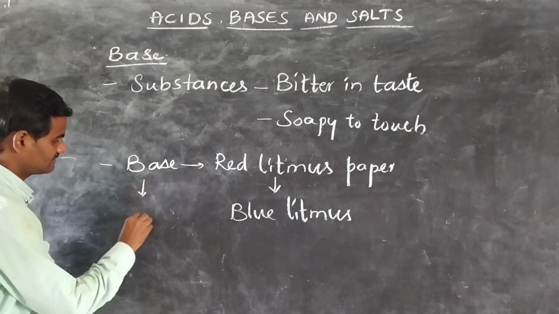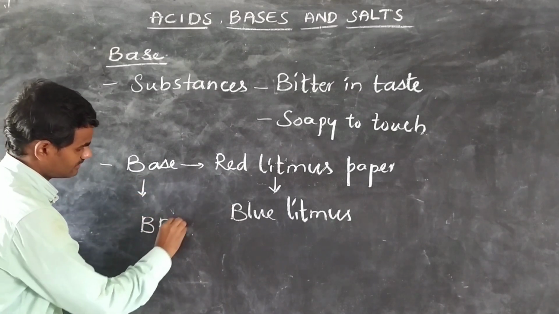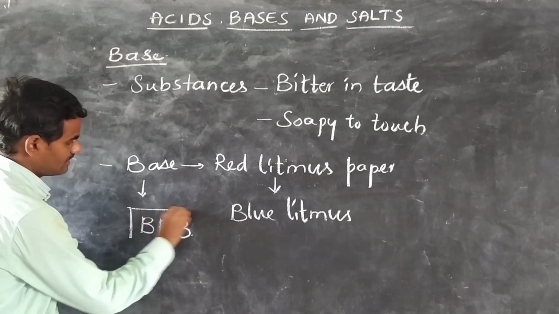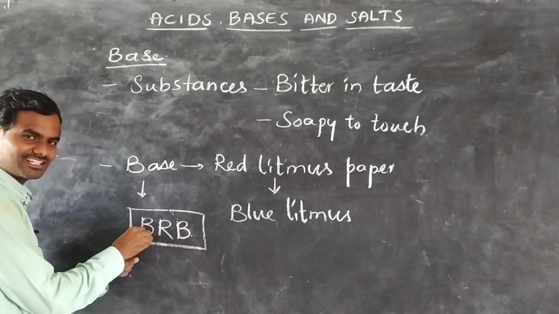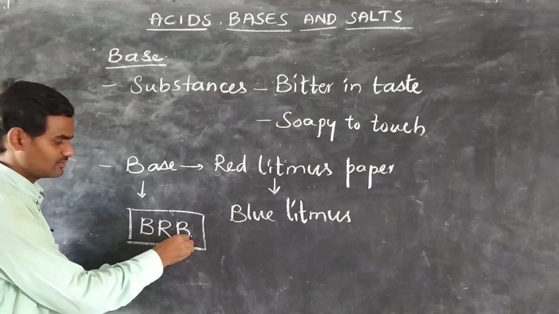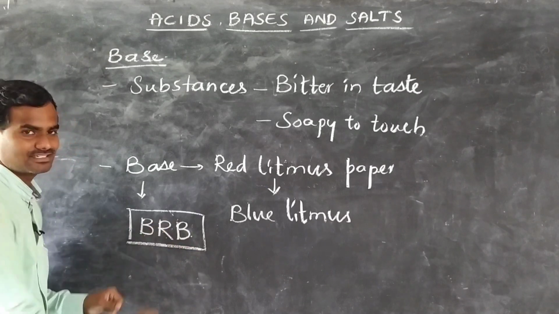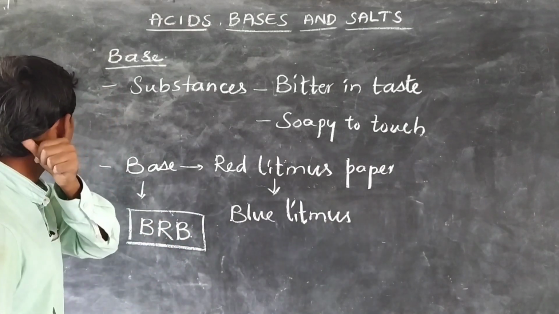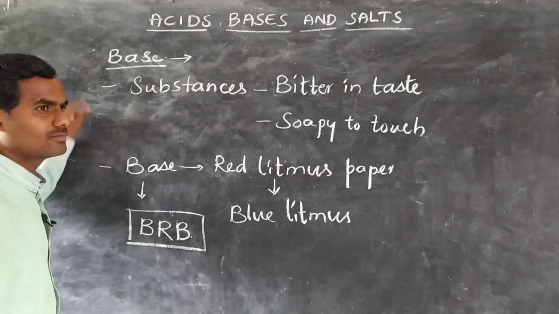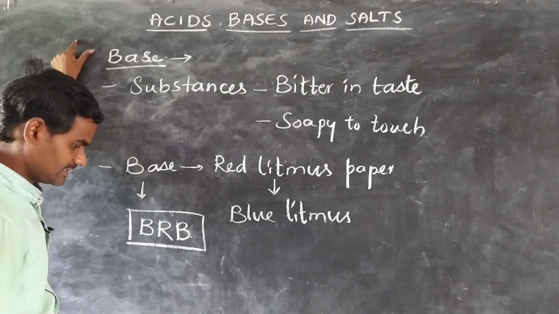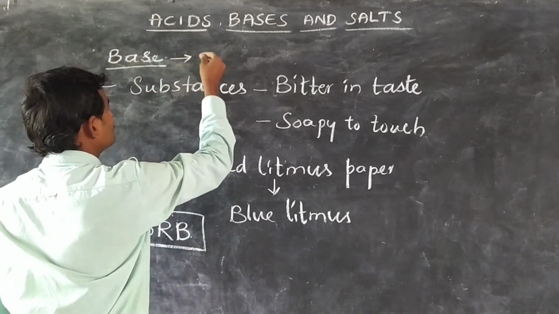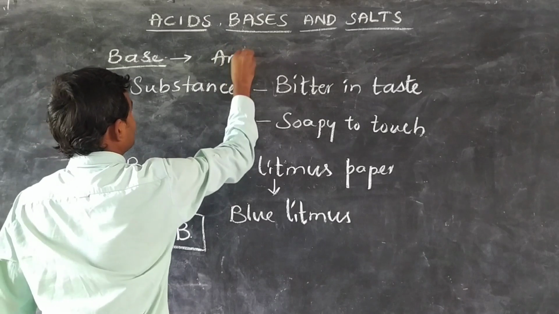The code for this base is BRB, which means bases convert red litmus paper to blue litmus paper. This is the code for base. Normally we use base as an antacid.